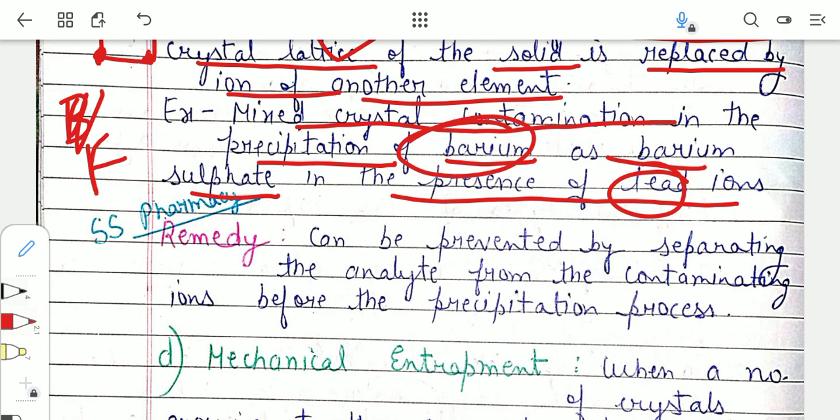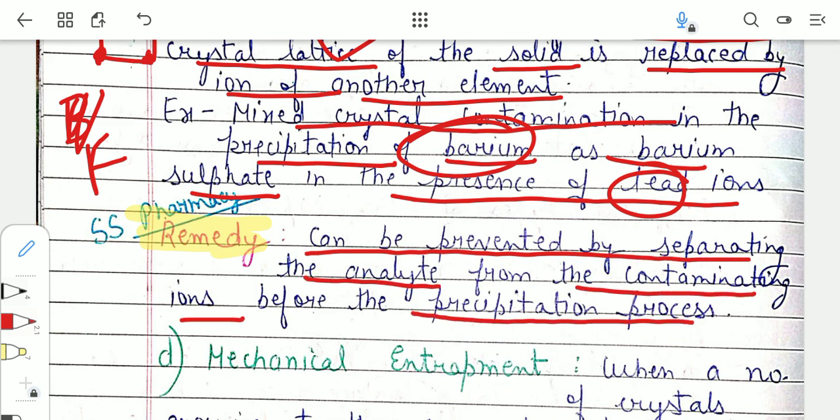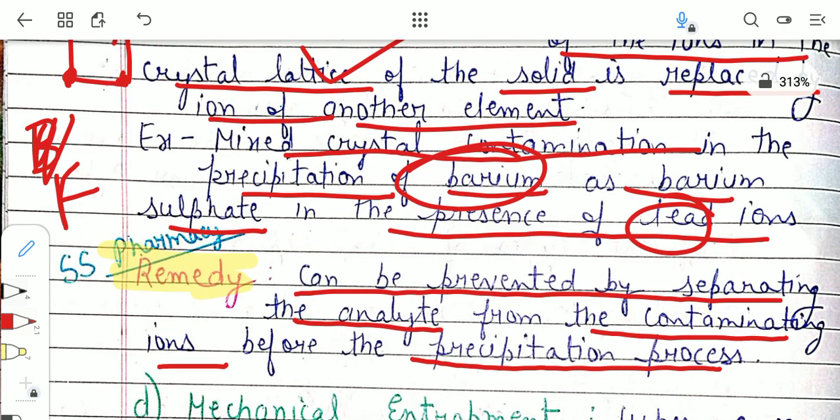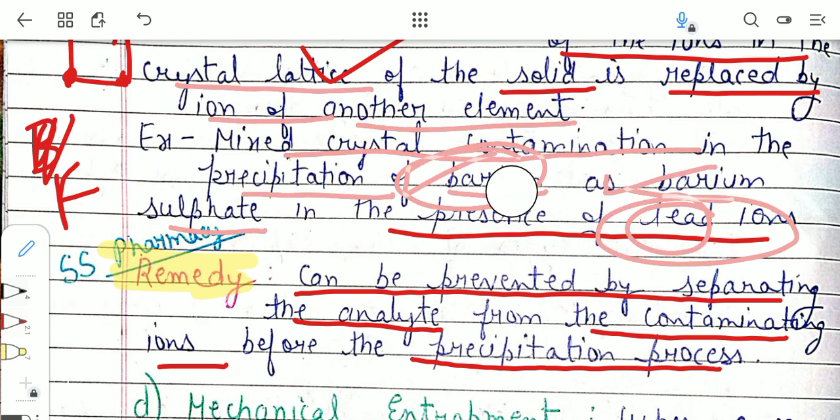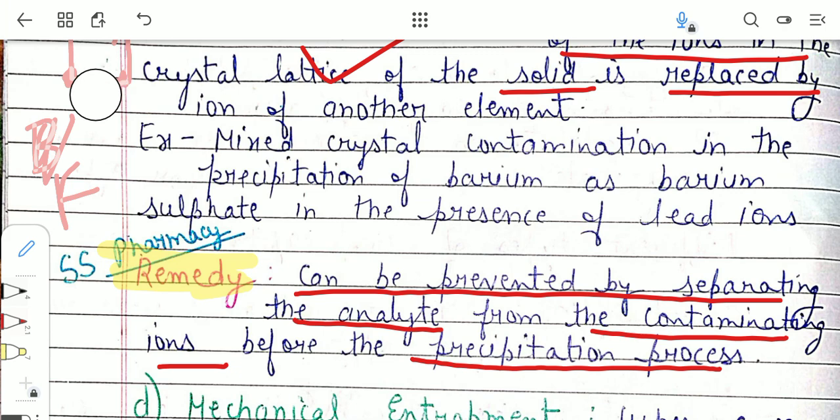Now let us talk about the remedy for mixed crystal formation. It can be prevented by separating the analyte from the contaminating ions before the precipitation process. So before the precipitation of barium as barium sulfate, we can separate the lead ions from the solution, so that the final precipitate will only be of barium and not of lead. I hope this is clear to you.